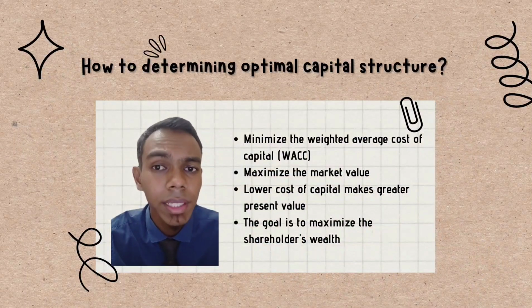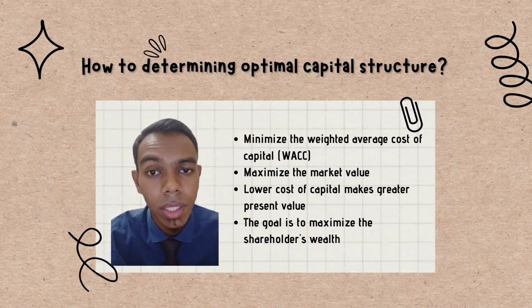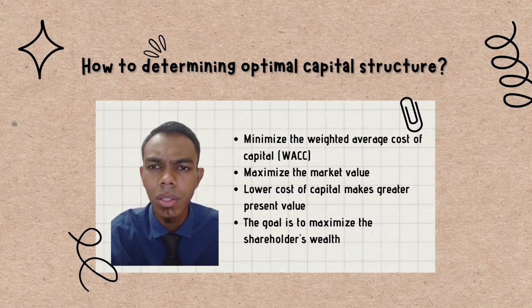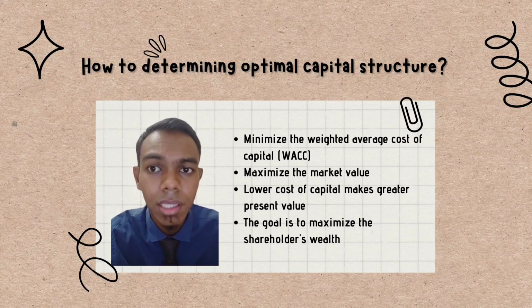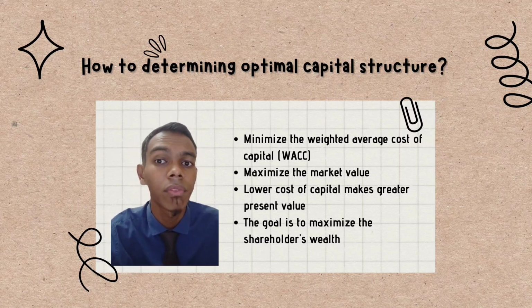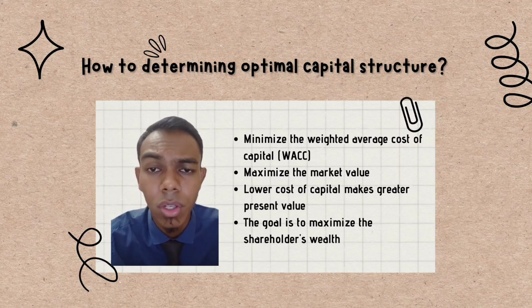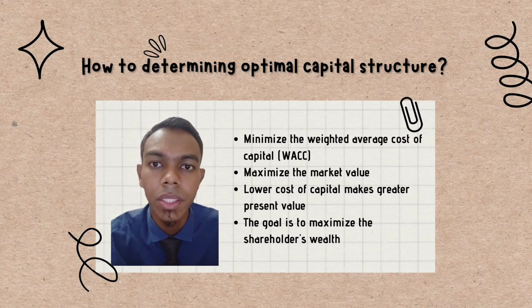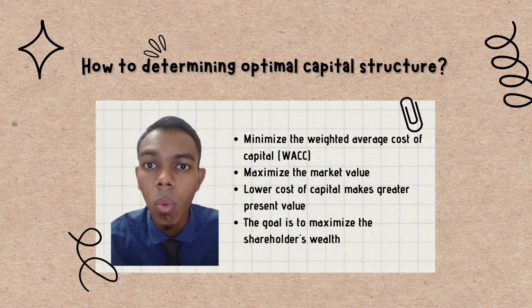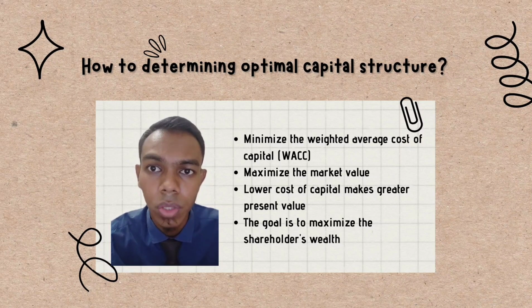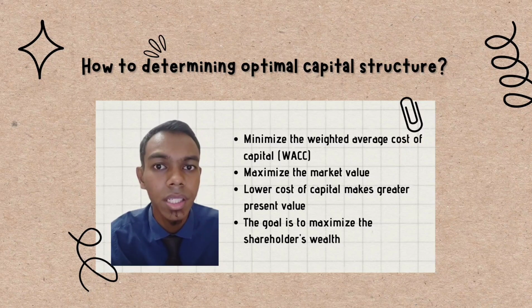How to determine optimal capital structure? Firstly, we need to minimize the weighted average cost of capital (WACC) to maximize its market value. The capital structure of a corporation should be selected to have a low WACC. The rationale behind this is that when the weighted average cost of capital is low, we are aware that one capital structure must be superior to another. The goal is to maximize the shareholders' wealth.